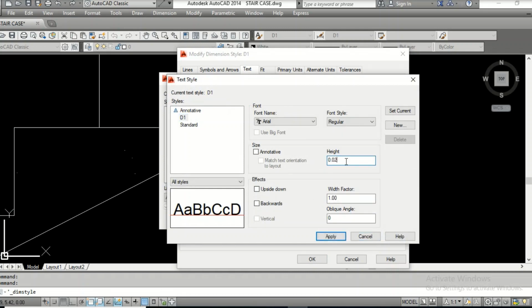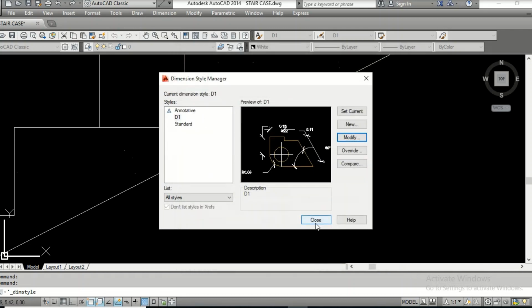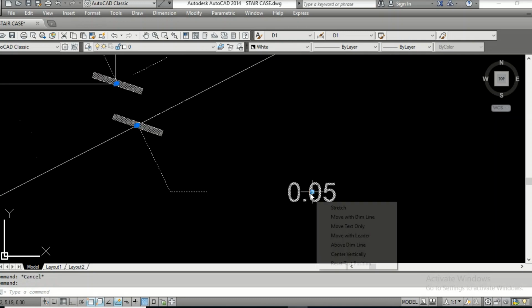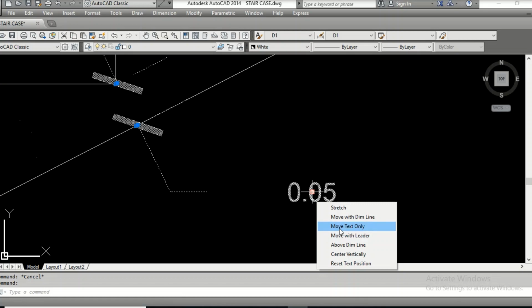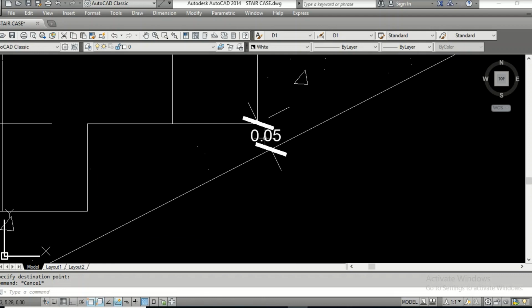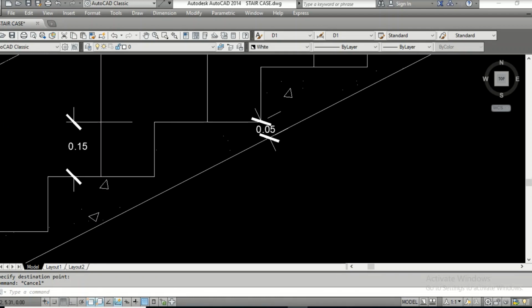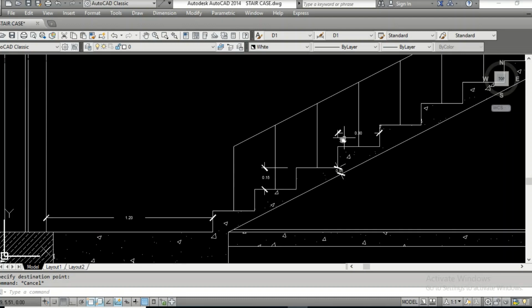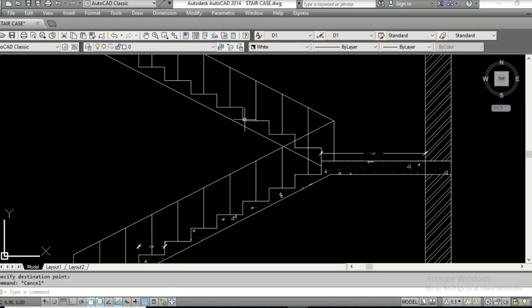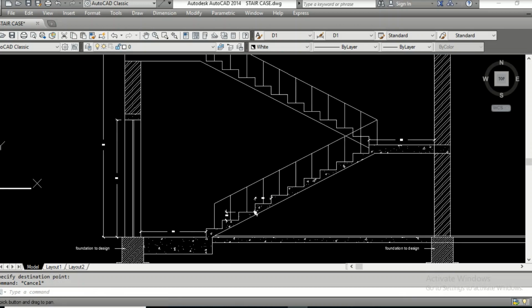0.05, so I'll make it 0.02. Apply, close. See, the text has gone down, the size of the text has gone down. Place it wherever you want. That's it. Finish. The thickness, the size, all can be reduced. We're going to dim. Already studied in the video where you can study the different dimension types and how to create all those dimension styles. You can go to my video and check out the details there.